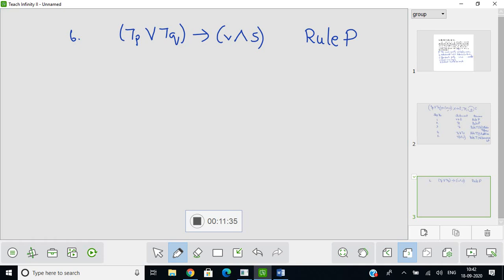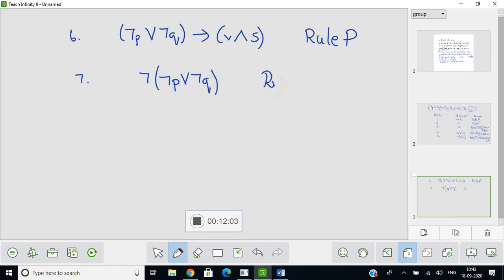Now what I have to do is I am going to apply 5 and 6, using modus tollens. Let me apply 5 and 6. Then I will have negation of the first term, that is negation of negation P or negation Q. What have I done?